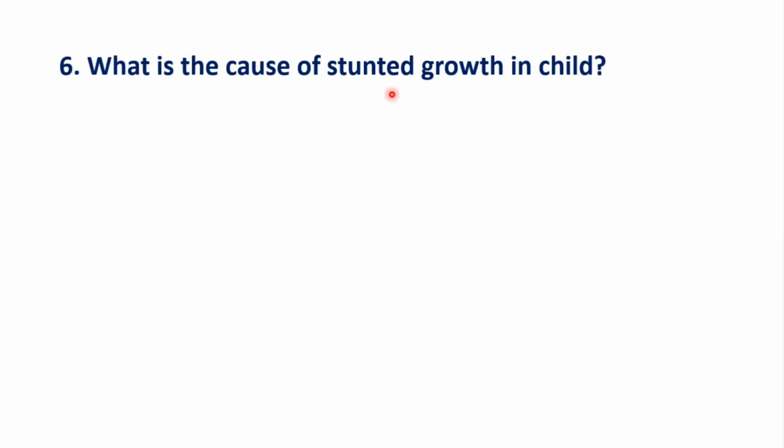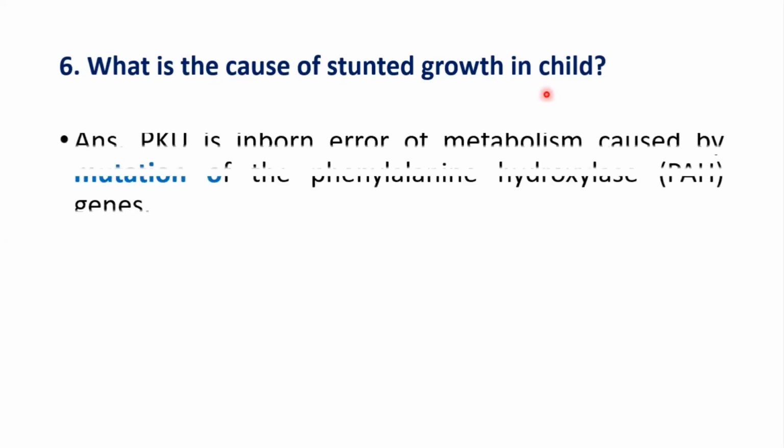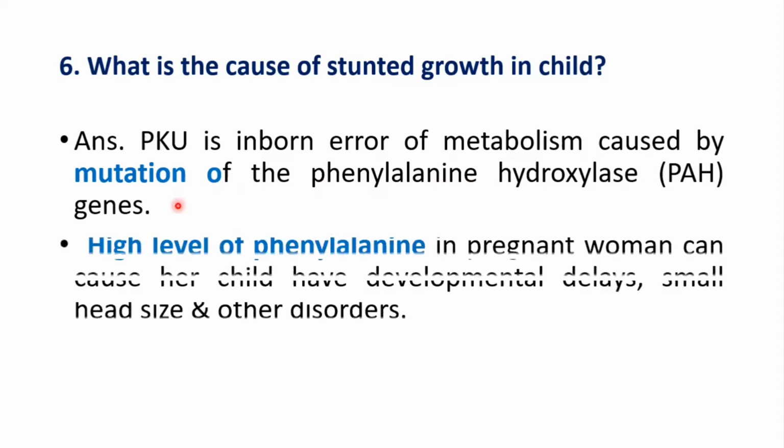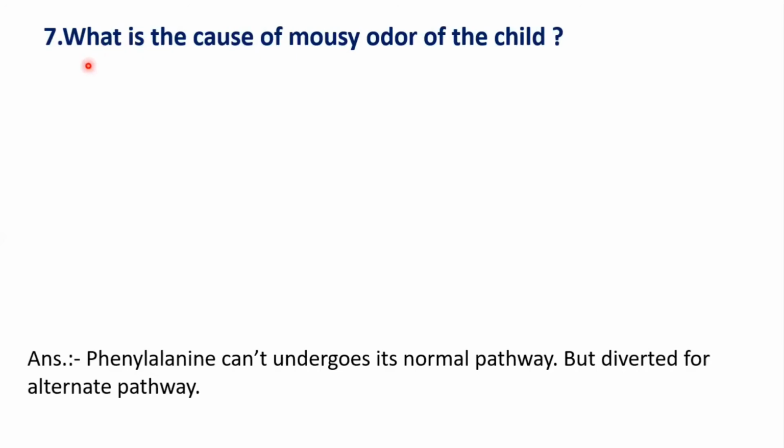The question is, what is the cause of stunted growth in the child? Again here the answer will be related to the accumulation of phenylalanine. PKU is an inborn error of metabolism caused by mutation of the phenylalanine hydroxylase gene. A high level of phenylalanine in a pregnant woman can cause her child to have developmental delays, small head size, and other disorders. All this is related to the accumulation of phenylalanine.